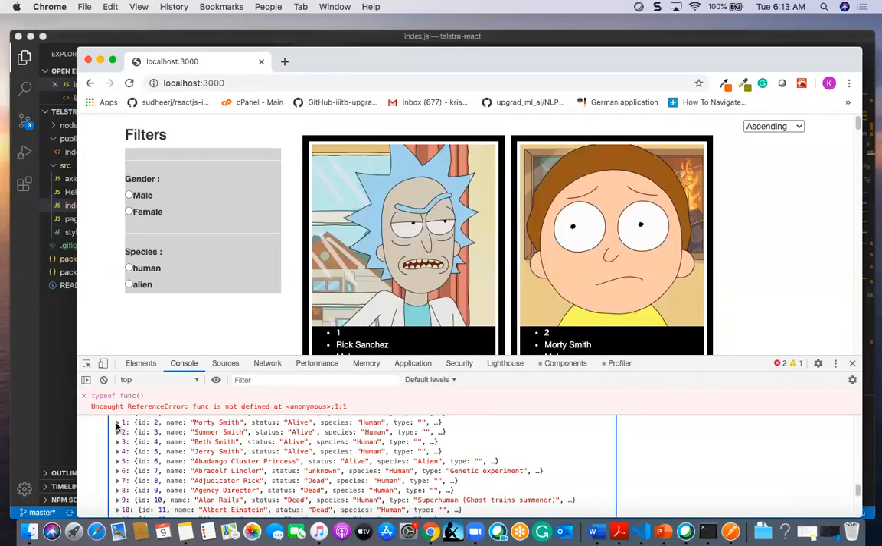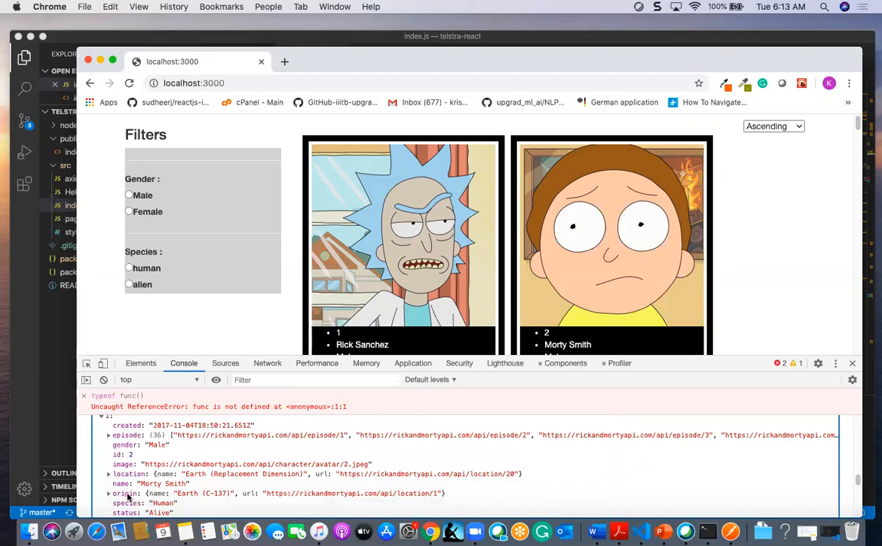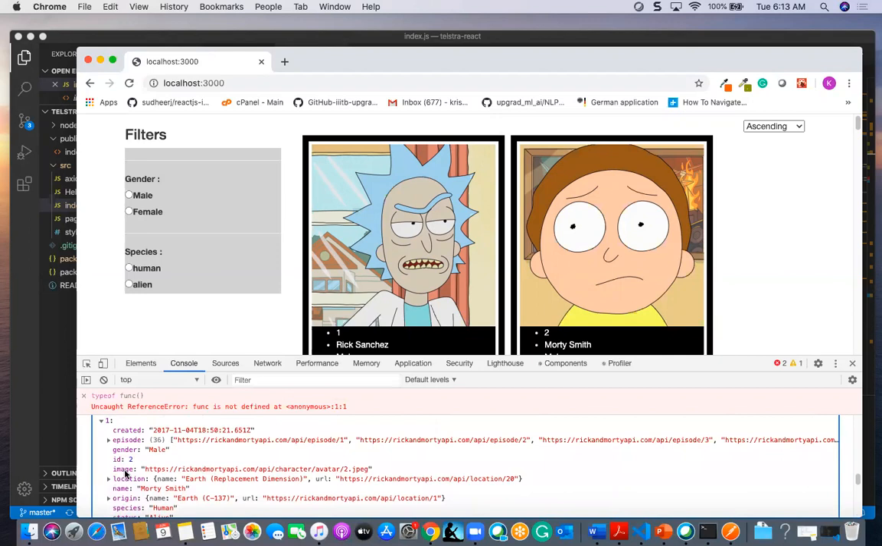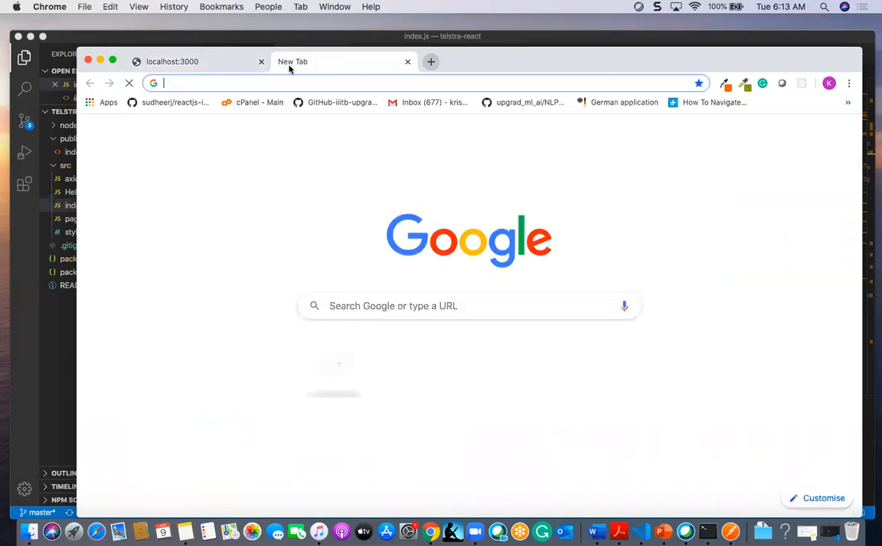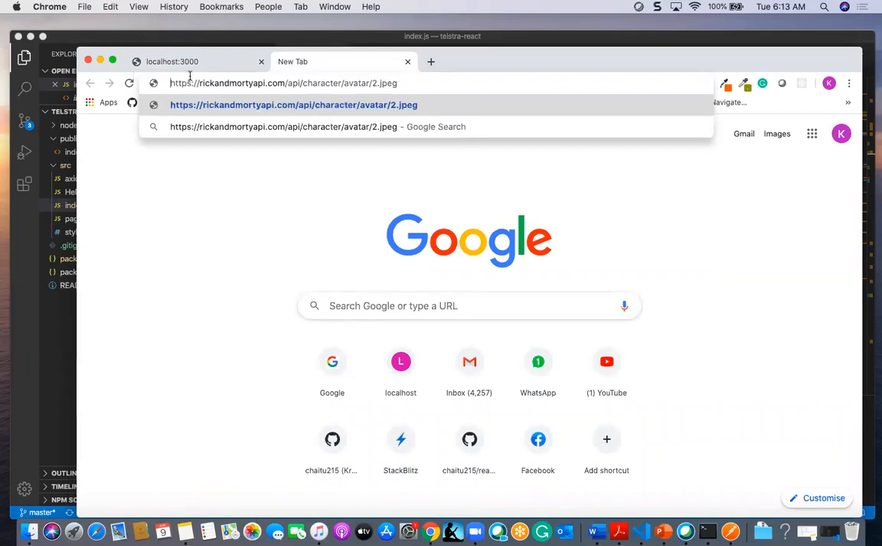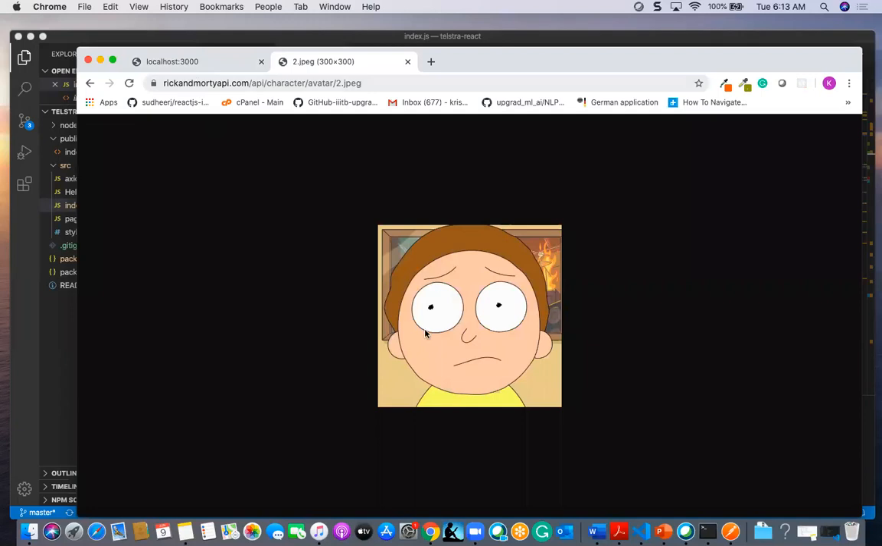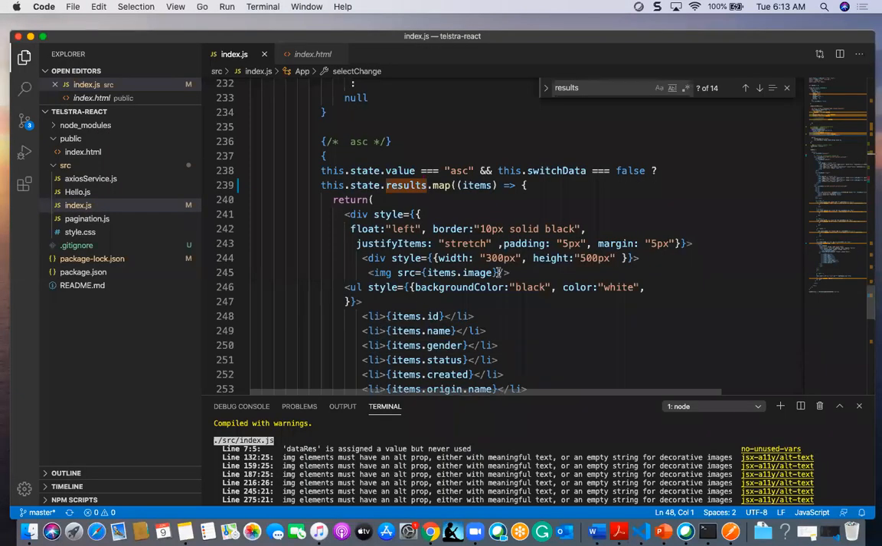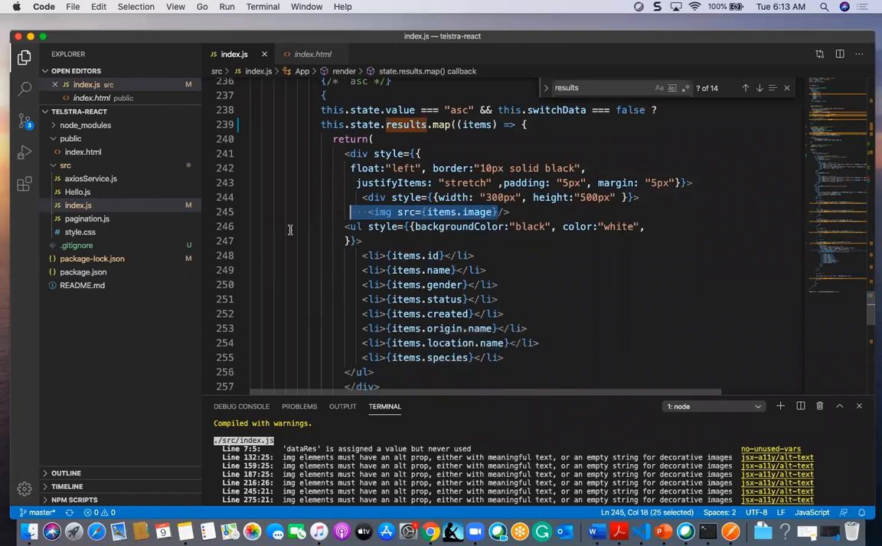Suppose if I went for item dot image, it will go and hit this area. Item dot image, it will go and hit this one. Obviously, if I click on this avatar image, you will directly find the image value, right? The same image will be displayed for us. So that's about this items dot image.